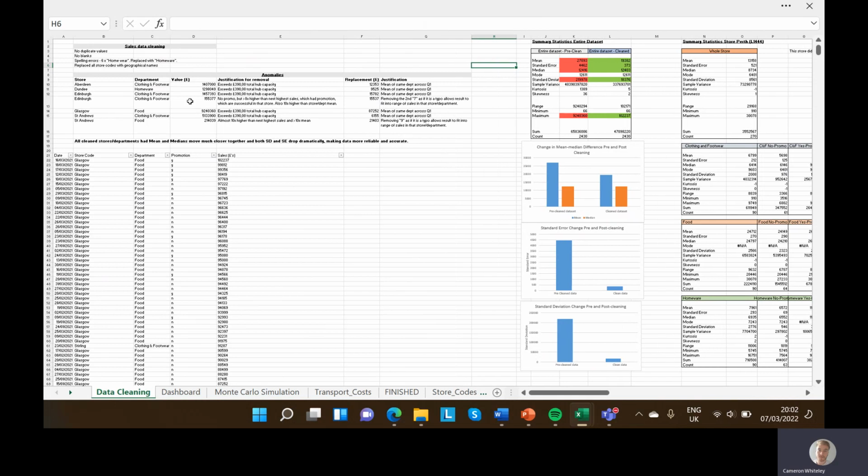There were 2 other outliers which were within capacity, one in Edinburgh, one in St Andrews, but they were both way higher than the next highest sales and the mean of the rest of the sales, so they seem strange. Especially Edinburgh, when there was no promotion, and it was much higher than the other sales which did have promotions, and the promotions revenue was higher than the non-promotion.